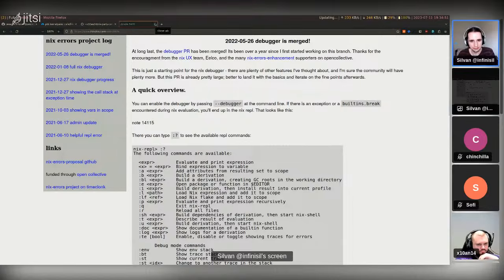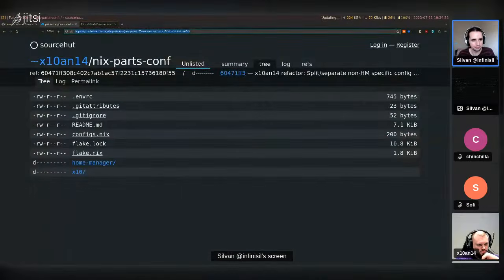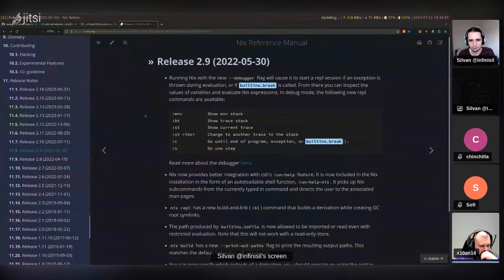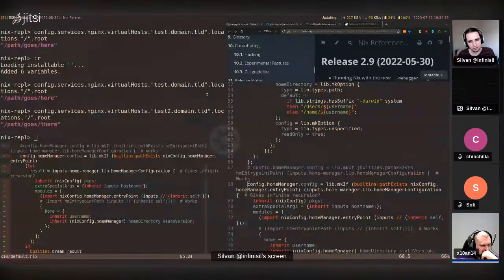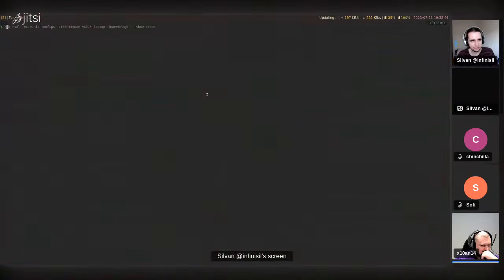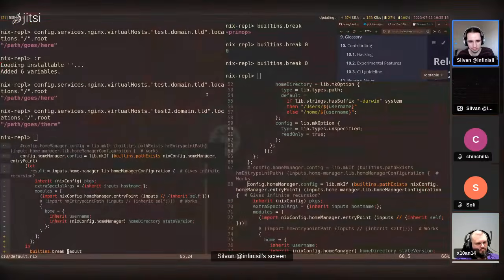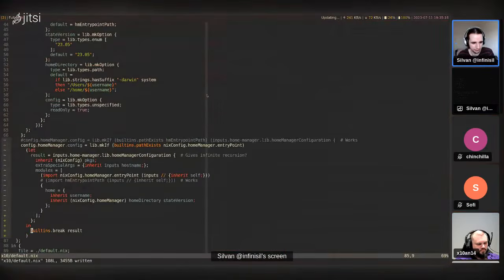So that's not ideal. I think it just isn't called builtins.break in the docs. You need to open the list of the builtins. Let's check. Oh, it is called builtins.break. But we can figure it out like this, I guess. Pass 0. Okay, it returns 0. So it just takes a single argument. And yeah.